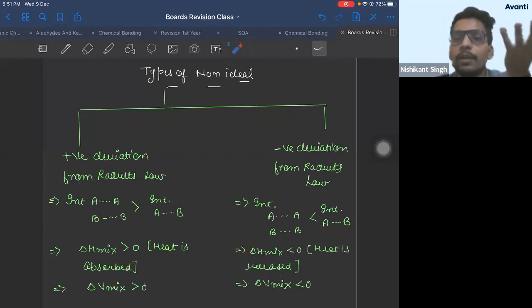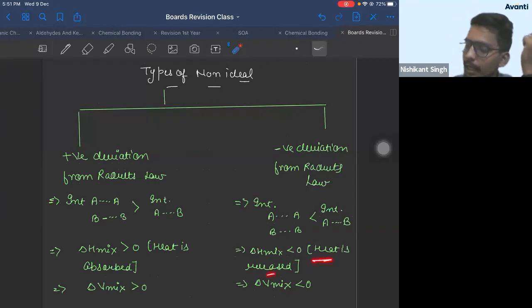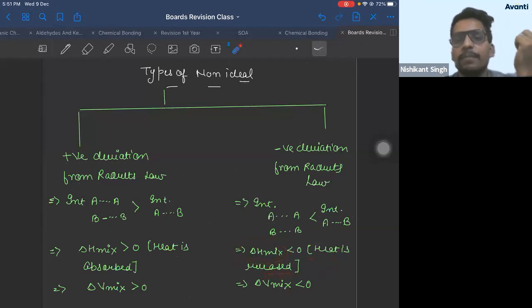If you are feeling the beaker hot, that means the beaker is releasing heat. Heat is released, that means it is a negative deviation. Okay? Then it represents negative deviation. It has come previously in boards. That's why I'm discussing this.